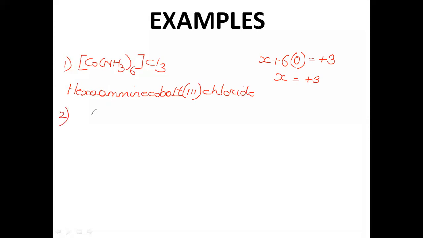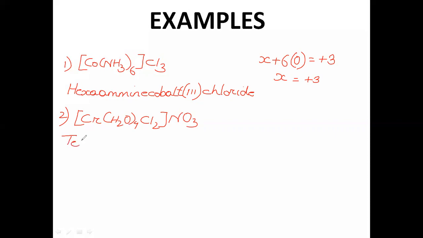Okay, let us go for some other example like [Cr(H2O)4Cl2]NO3. Let's say we have this particular complex, then how do we actually name it? Again, same way, whatever is written first is your cation, whatever is written second is your anion. Now this cation part is a complex. In a complex, you have to name the ligand first and then the metal. Now there are 2 kinds of ligand you can clearly see. One is aqua, another one is chlorido. Whenever you have 2 or more ligands, then you have to name them alphabetically. So it will be aqua first. How many of it? 4.